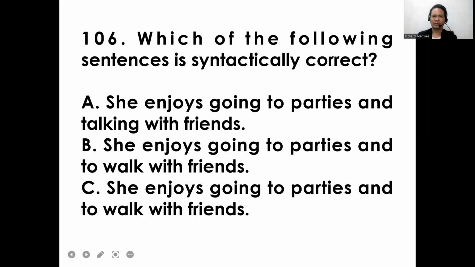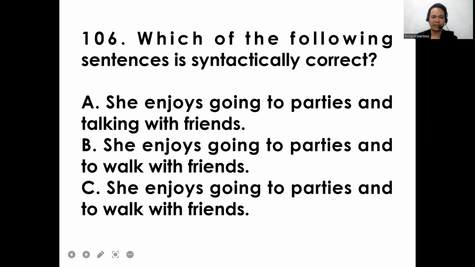Okay, let's proceed to the next item, number 106. Which of the following sentences is syntactically correct? A, she enjoys going to parties and talking with friends. B, she enjoys going to parties and to walk with friends. C, she enjoys going to parties and to walk with friends.